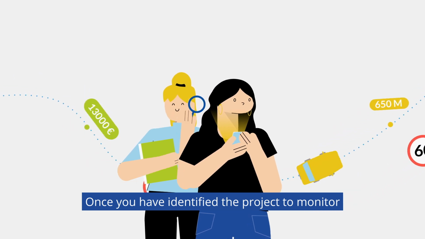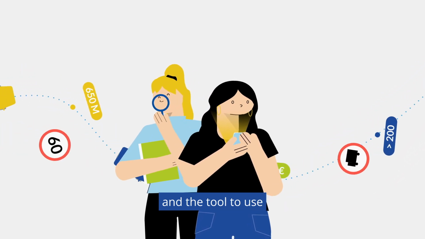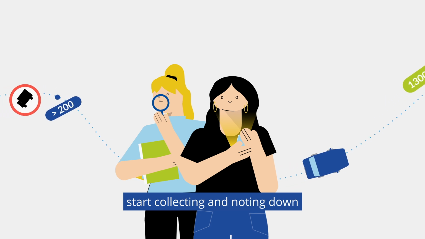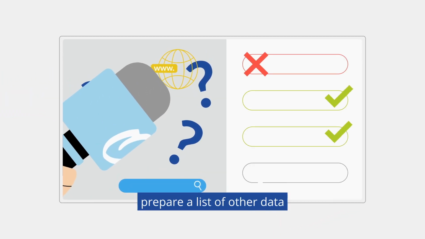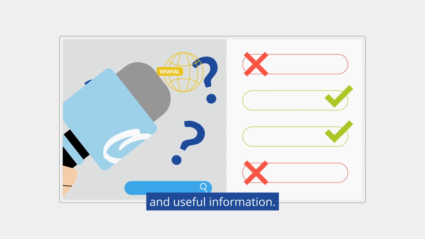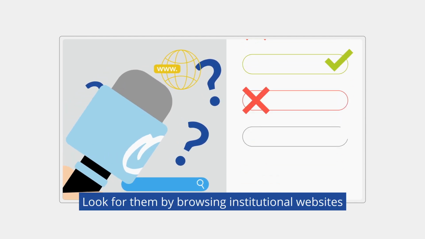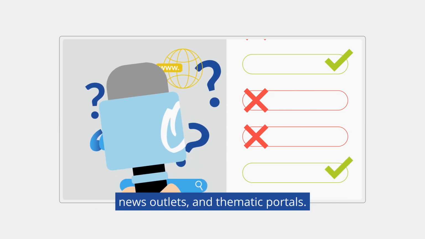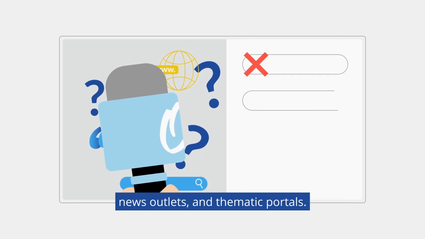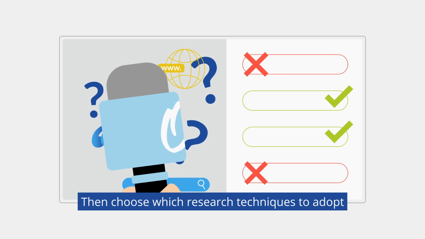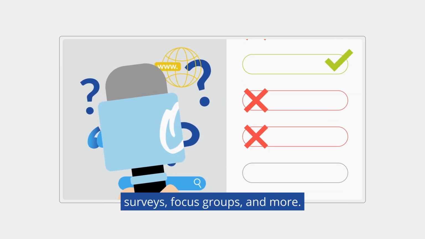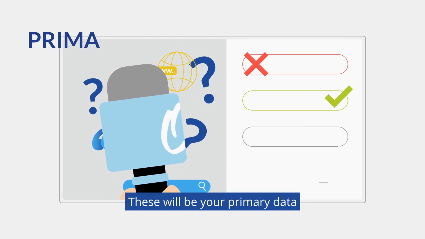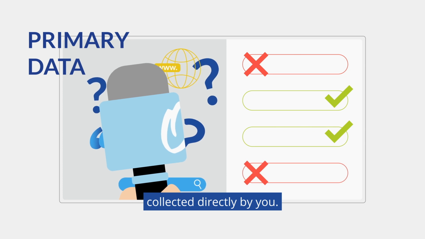Once you have identified the project to monitor and the tool to use, start collecting and noting down everything you find. In addition to the data from OpenCoesione, prepare a list of other data and useful information. Look for them by browsing institutional websites, news outlets, and thematic portals. Then choose which research techniques to adopt to gather further data such as questionnaires, interviews, surveys, focus groups, and more. These will be your primary data collected directly by you.